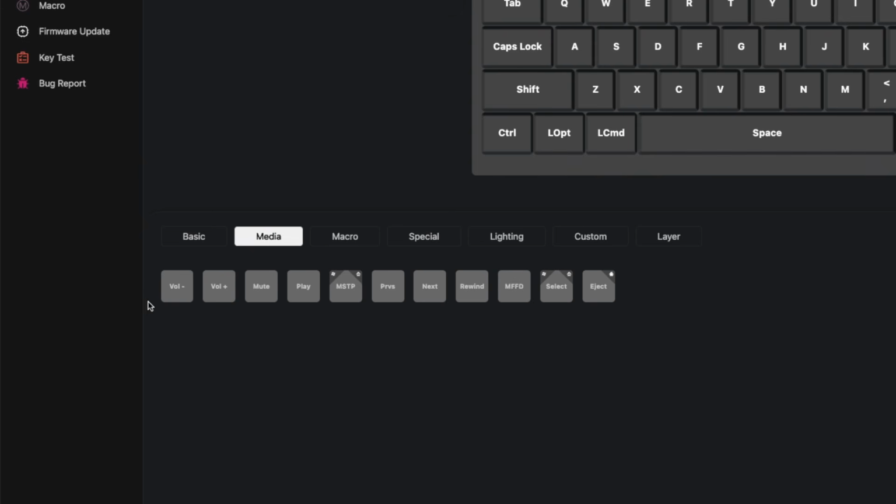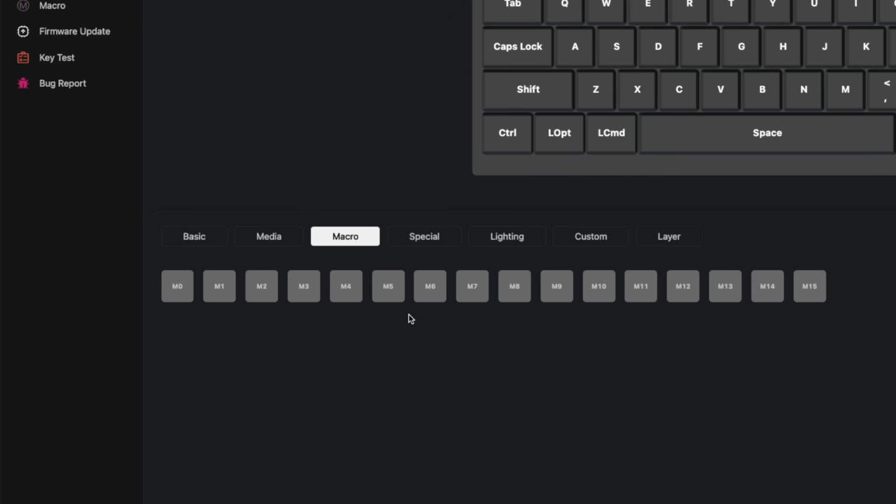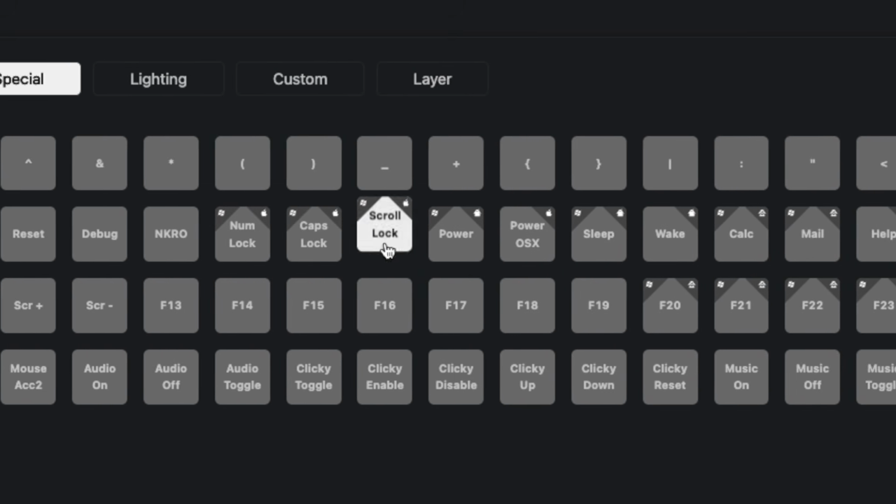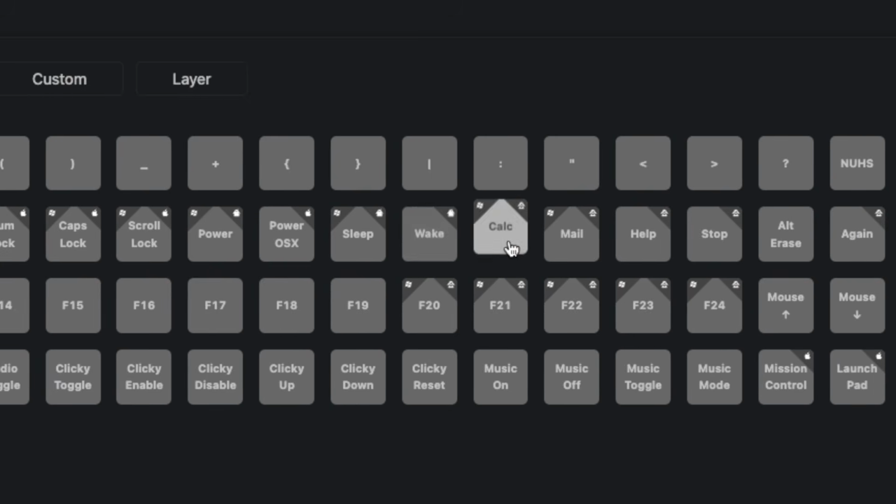Inside each group, you can find many options, but to give you a quick overview, let's take a look at the most useful ones. Media allows you to choose among commands related to music or video. On the macro section, you can replace your keys with combinations that you previously created. Special is for all those shortcuts that are specific to each operating system, like Apple, Windows or Linux. For the curious ones who are wondering about the groups I didn't mention, go on and take a look. Play around with your keyboard and find which key combination fit best your needs.